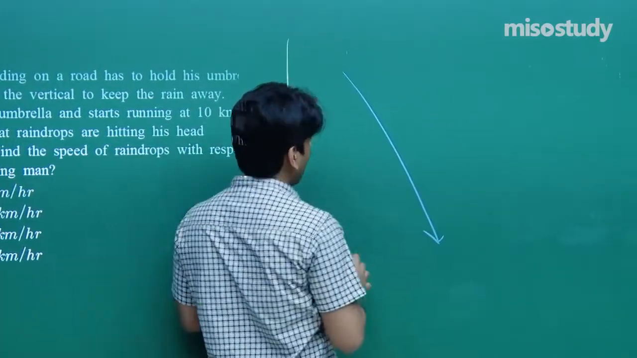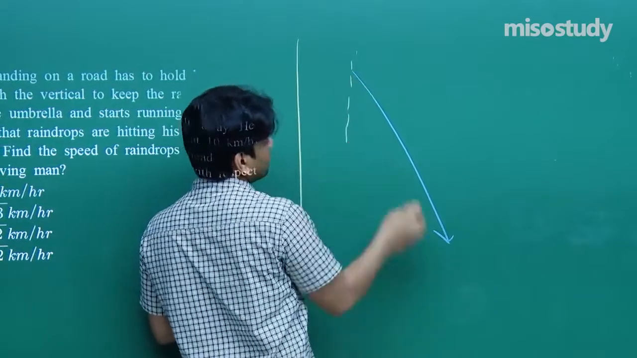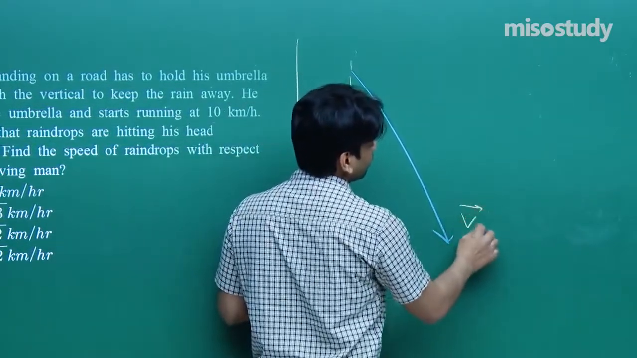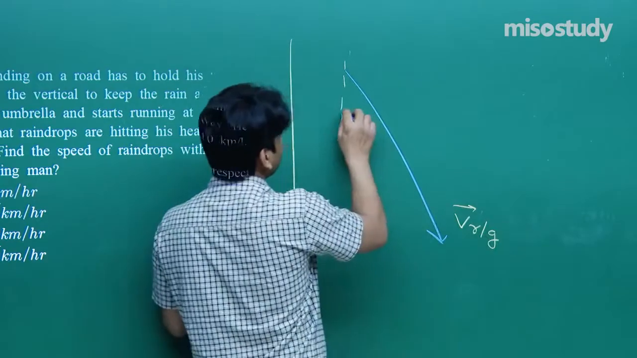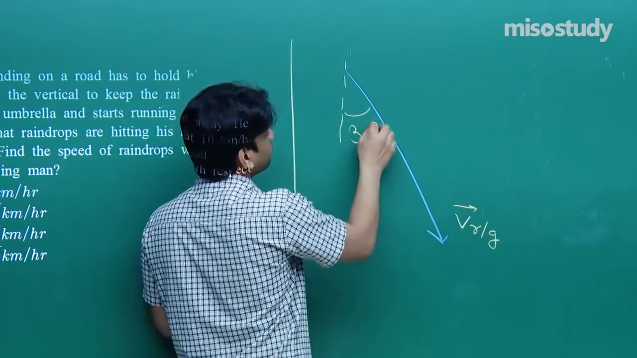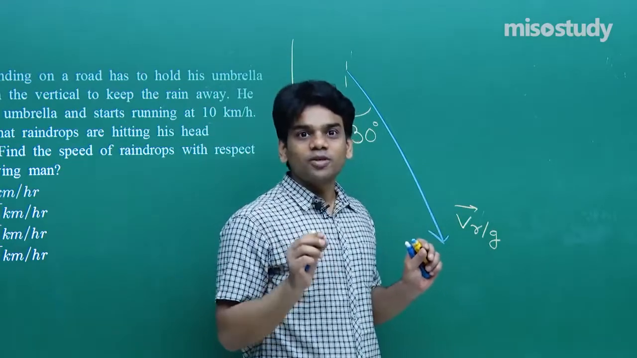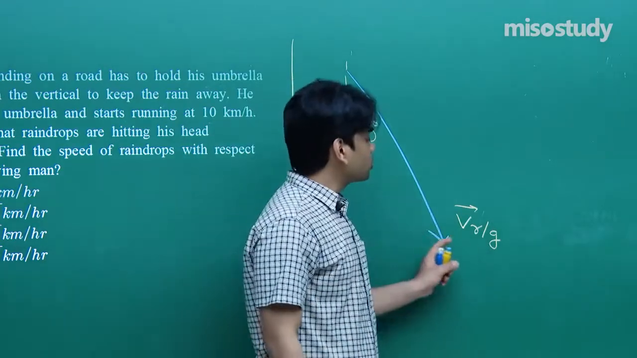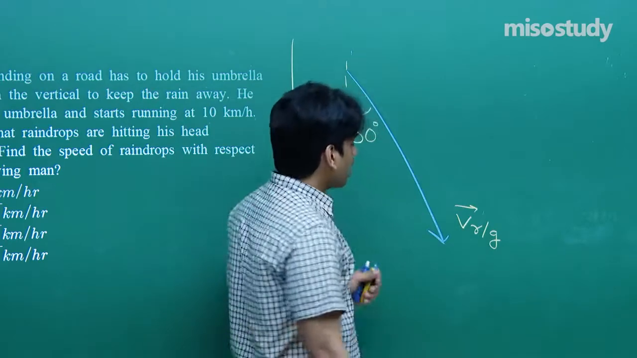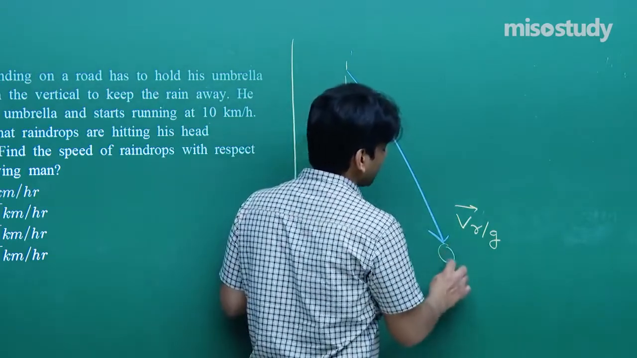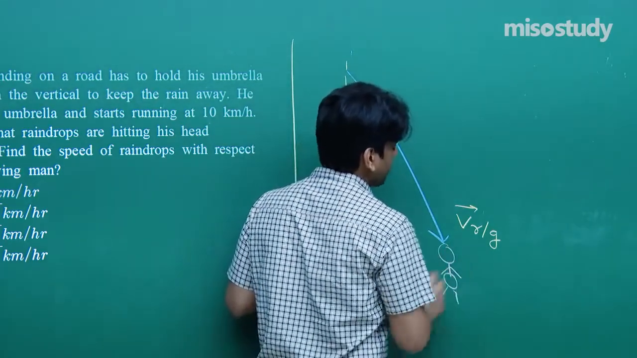So what I'm going to show you is that this is the velocity of rain with respect to ground, and it is making an angle of 30 degrees with the vertical. Since the man is stationary, the velocity of the rain will be measured with respect to ground. Now the man is standing here, he feels that the rain is falling in this manner.